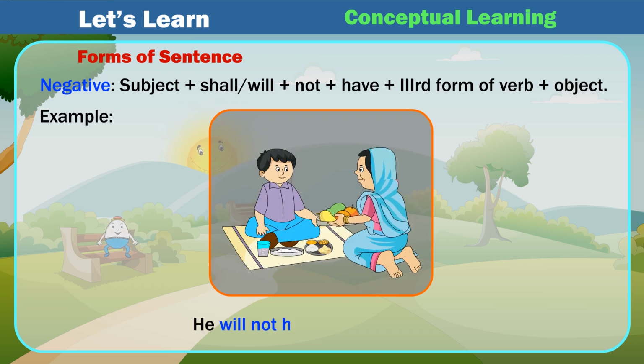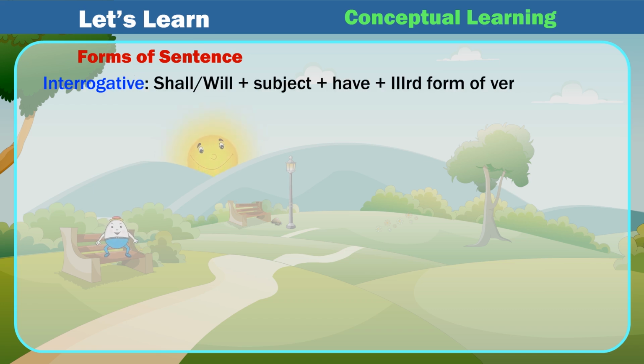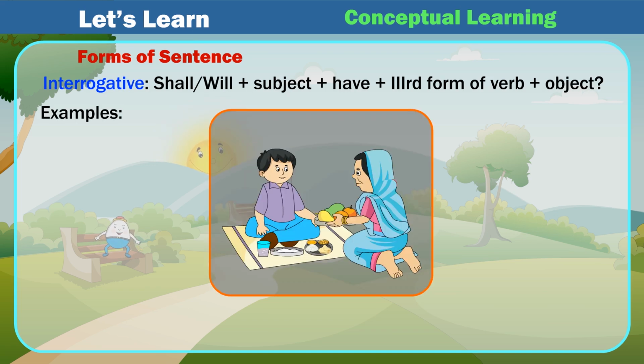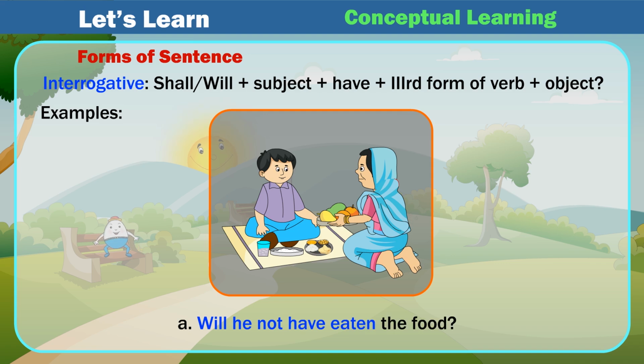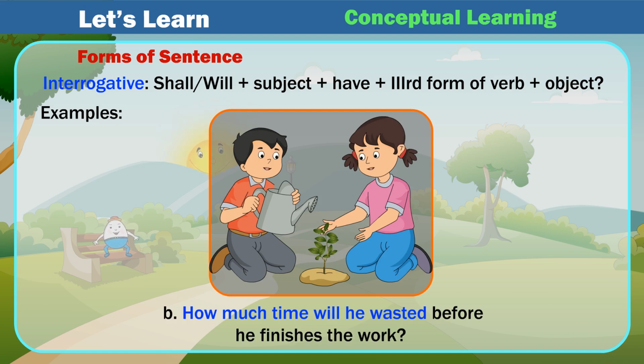Example: He will not have eaten his lunch. Interrogative: shall/will plus subject plus have plus IIIrd form of verb plus object. Examples: A. Will he not have eaten the food? B. How much time will he have wasted before he finishes the work?